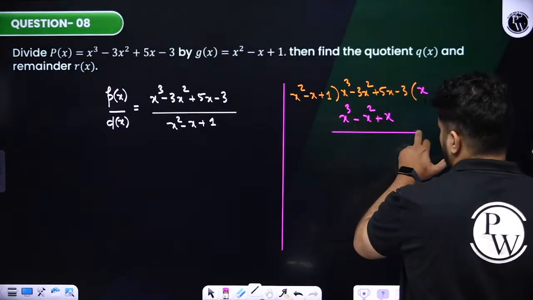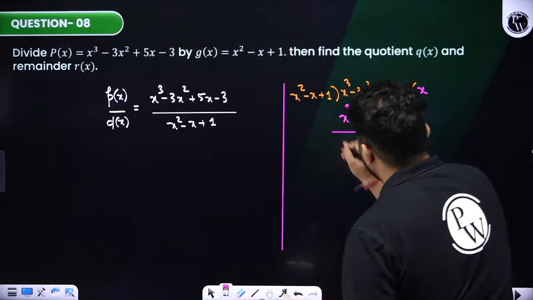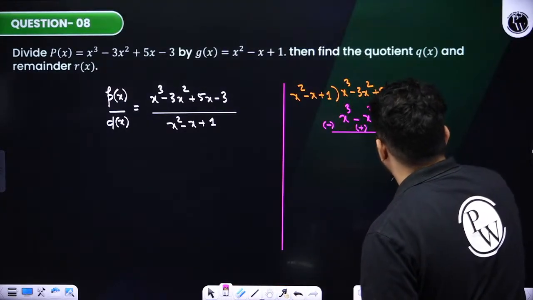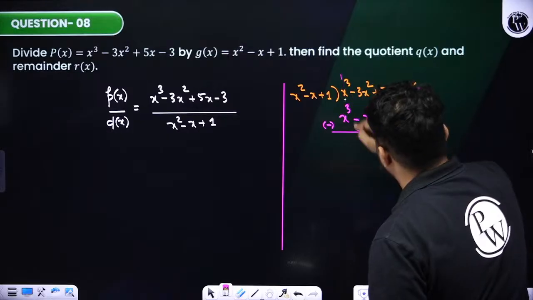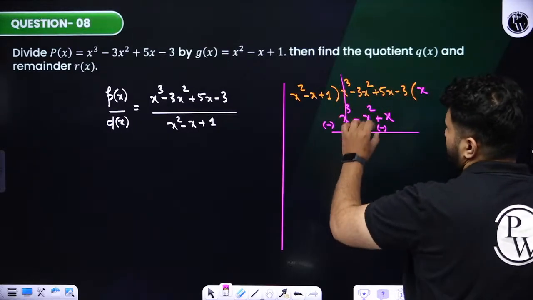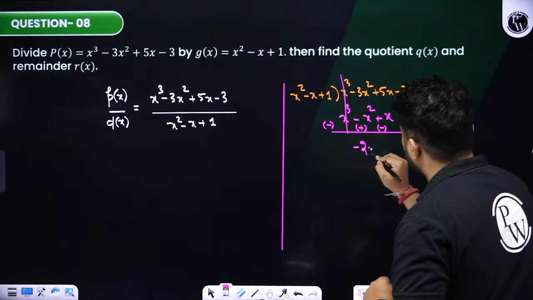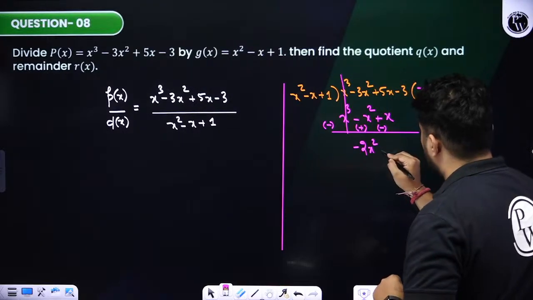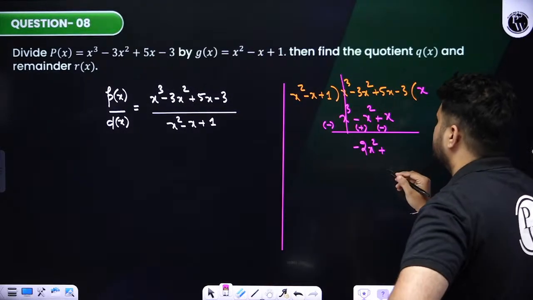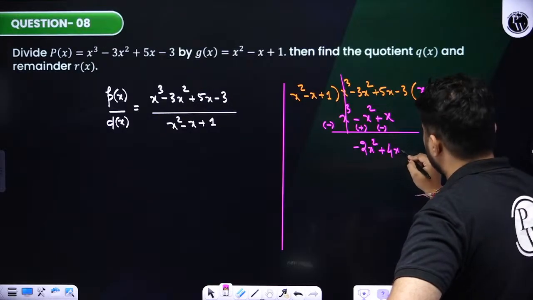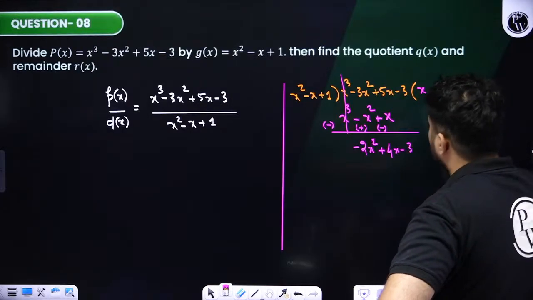Now students, if we subtract, the signs change: minus here, plus here, again minus here. So this will cancel out. Minus 3x square plus x square will be minus 2x square. Here it will be plus 4x, so plus 4x minus 3.